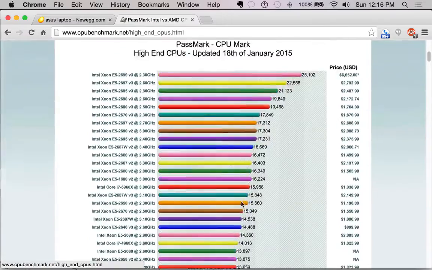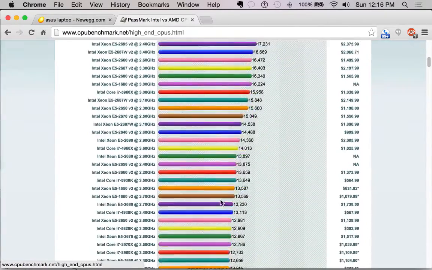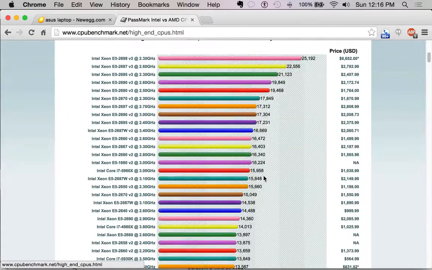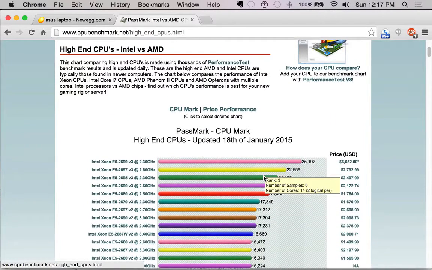So you're only looking at the scores and comparing one score to another. That doesn't really tell you much, right? But because this is the high-end CPU chart, you can guess pretty well that these CPUs will work for whatever you're doing. Unless you're doing some really, really high-end complex mathematics tasks or research, maybe you'd be looking at these ones up here that cost thousands of dollars. But generally, you should not have to spend more than $100 for a CPU.